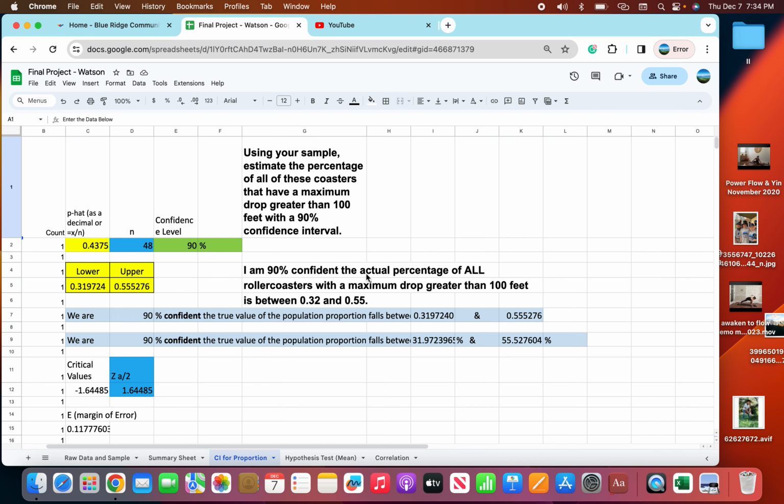After plugging in my numbers and changing things, I was given these results, and I can conclude that I am 90% confident that the actual percentage of all roller coasters, not just the sample, with a maximum drop greater than 100 feet is between 31.97% and 55.53%. All right, moving on to the hypothesis test.